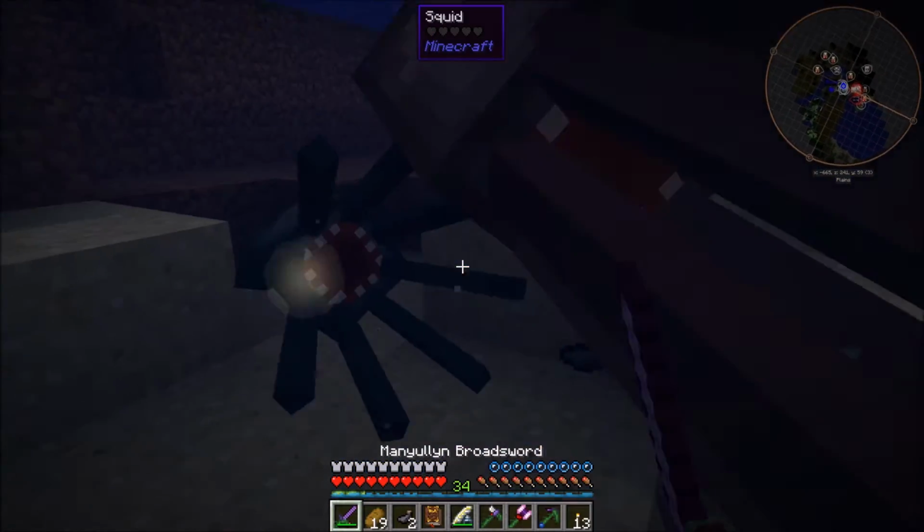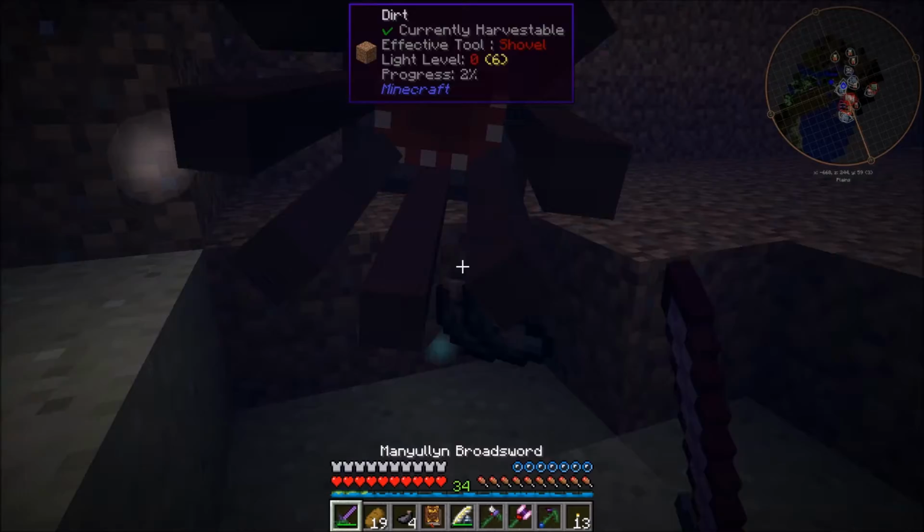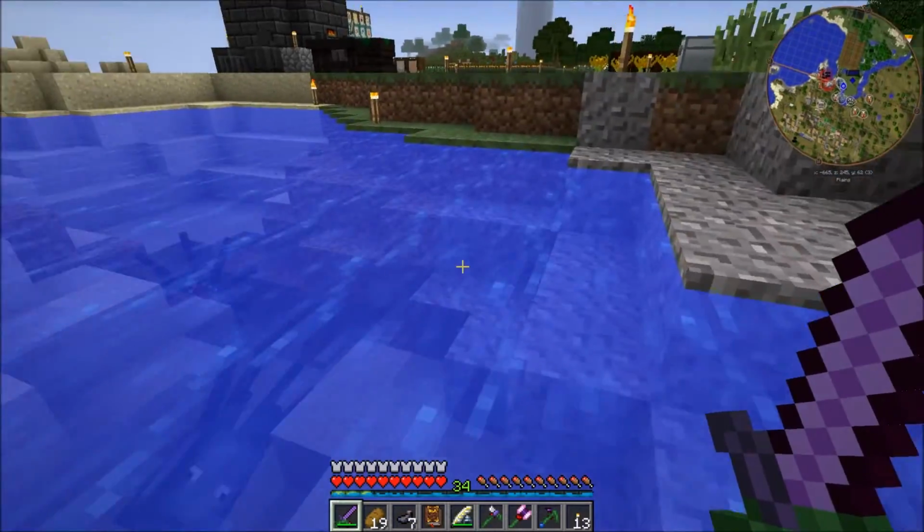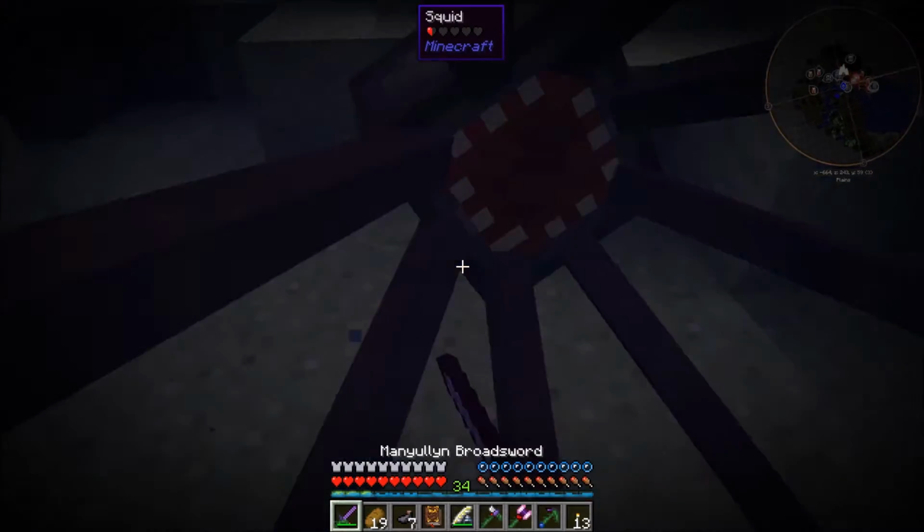Now I'm going to kill these and get some ink sacs because we'll actually have to refill the scribing tools eventually, and not having ink sacs would be a pain in the butt.